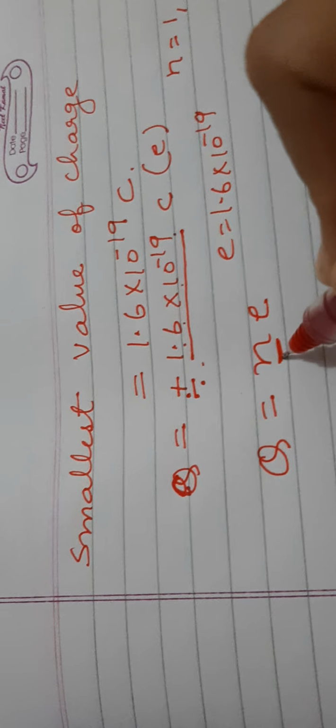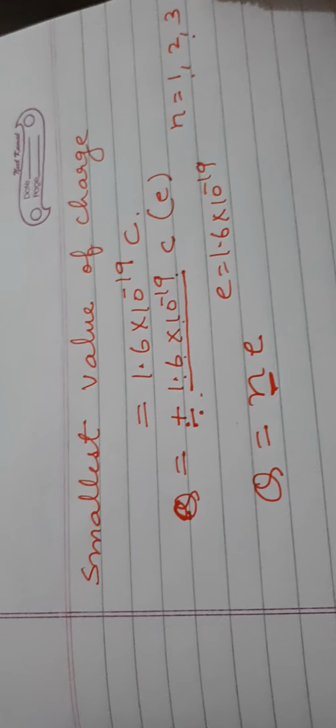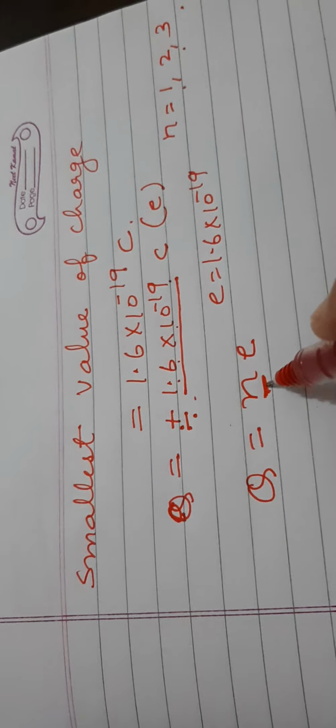If the number of charges is n, where n is equal to 1, 2, 3, then the formula becomes Q = ne. Here e is equal to 1.6 × 10^-19, and n can be 1, 2, whatever it can be. If we multiply this n with the smallest quantity of charge, we get the total amount of charge. This formula is very important for our numericals. Later on, when we solve the numericals, we will discuss.